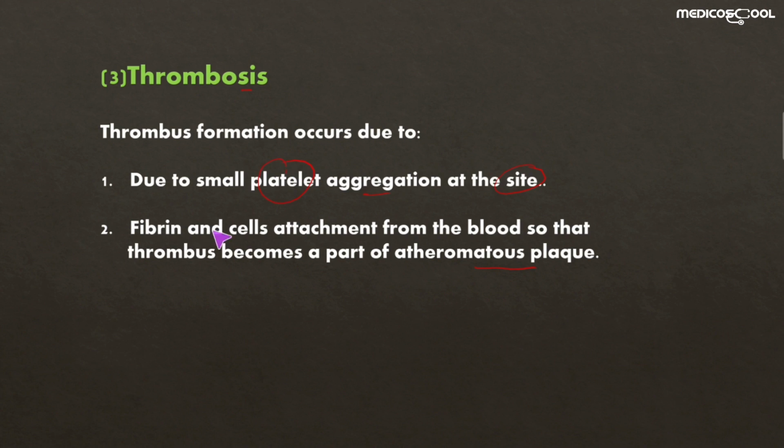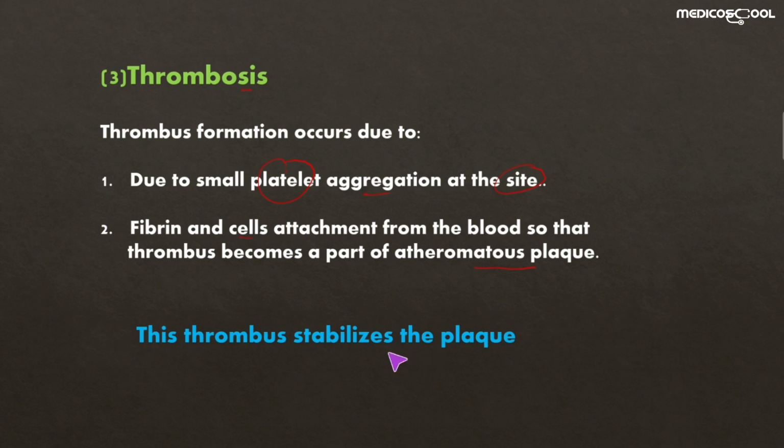After this, the fibrin and cells from the blood attach to these platelet aggregates, and this thrombus then becomes part of the atheromatous plaque. Now what does this thrombus do? This thrombus stabilizes the plaque. So the larger the thrombus, the more the plaque will be stabilized.